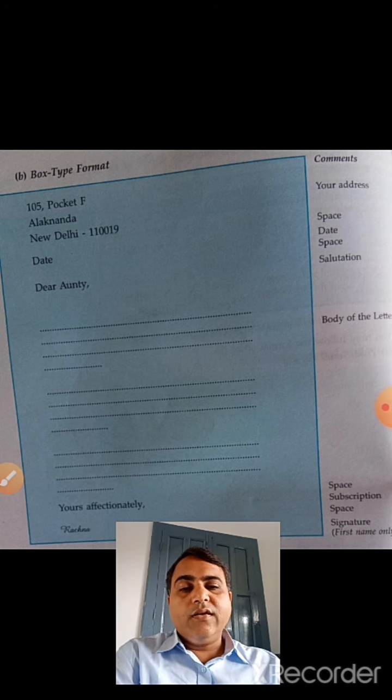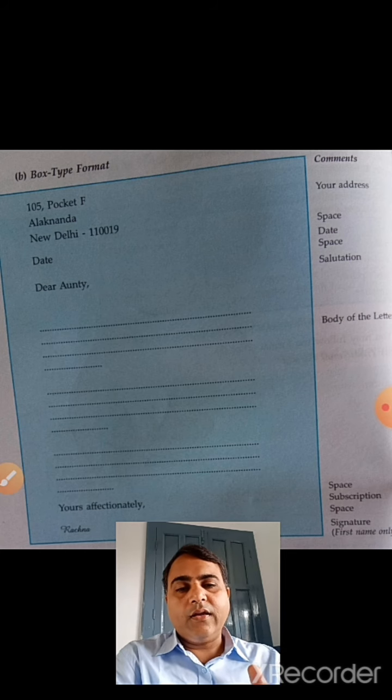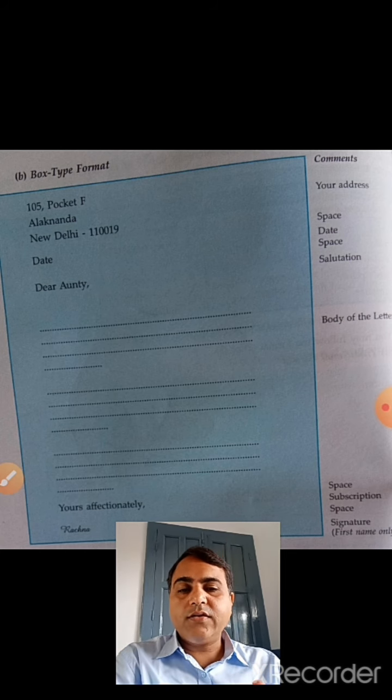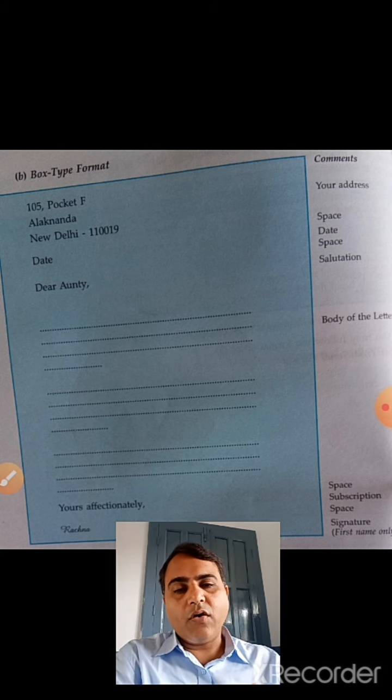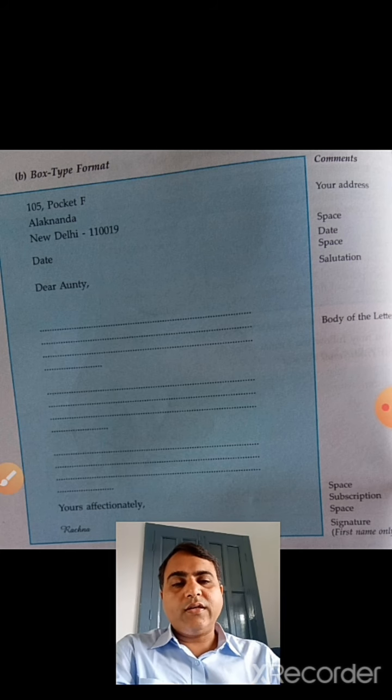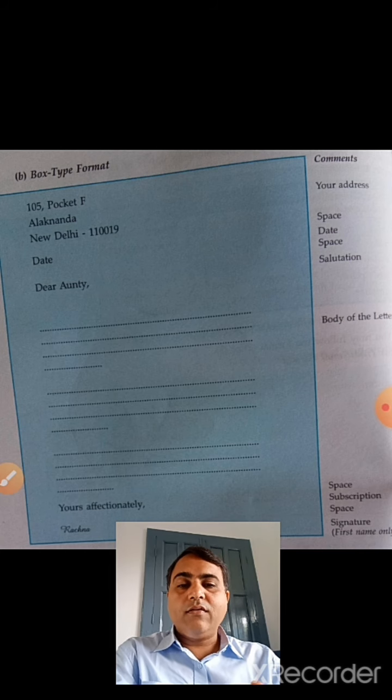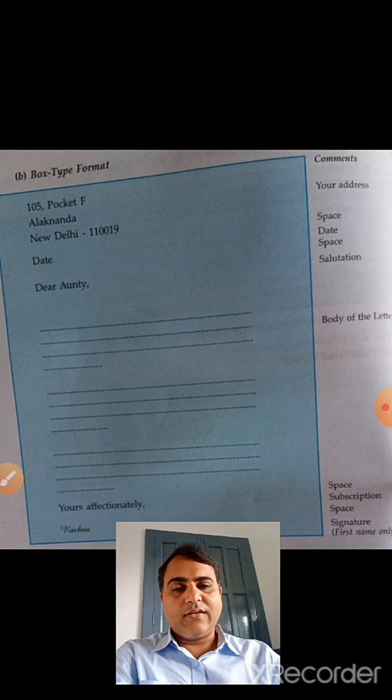So today we shall learn in your class 9th ICSE the correct format of letter writing. In ICSE you have to write letters in box type format. Earlier you were writing in traditional format, but now you have to follow box type format in your class 9th and 10th.